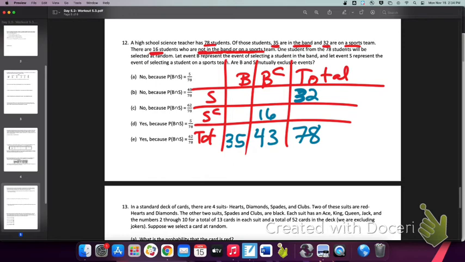All right. If there are 78 total and 32 of them are on sports teams, how many are not on sports teams? 46.